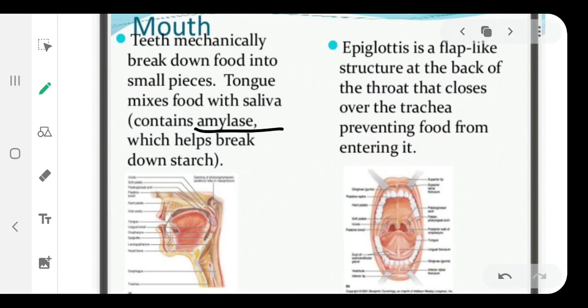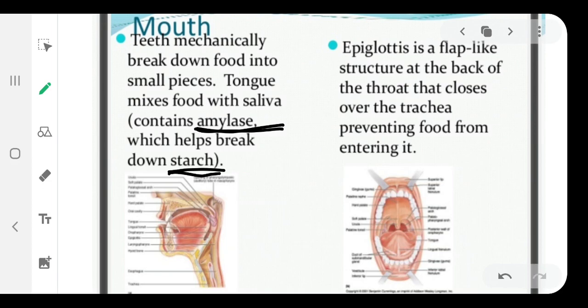It is a type of enzyme which helps to break down starch. Starch is a type of nutrient which is present inside food material. That is broken down with the help of the amylase enzyme, and the saliva is present inside our mouth, and the tongue helps to mix it with the food material.